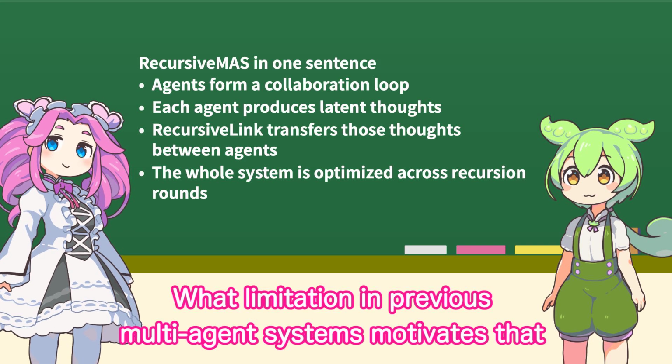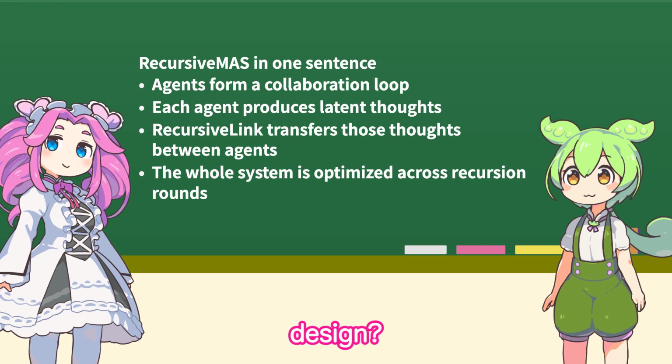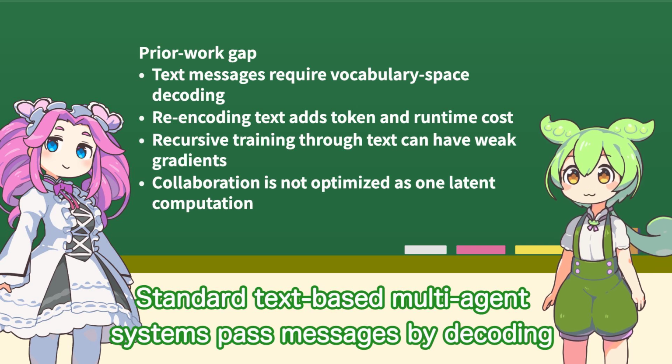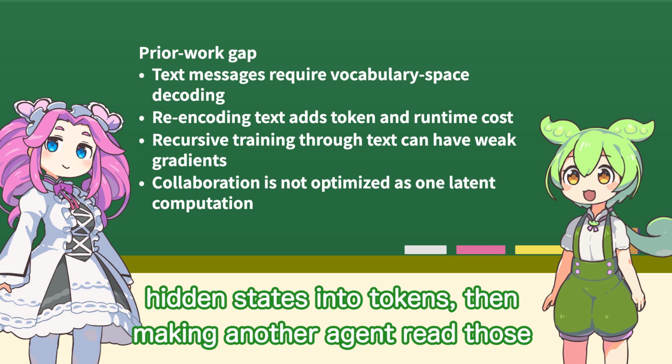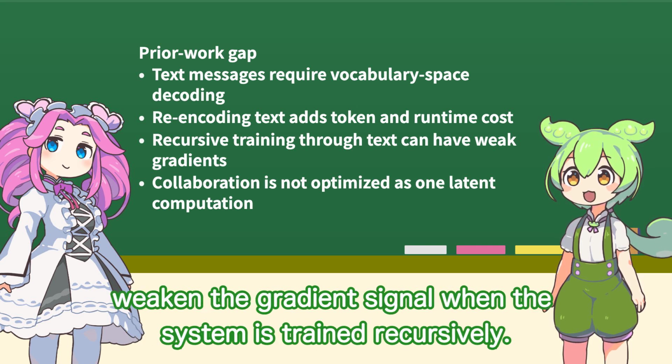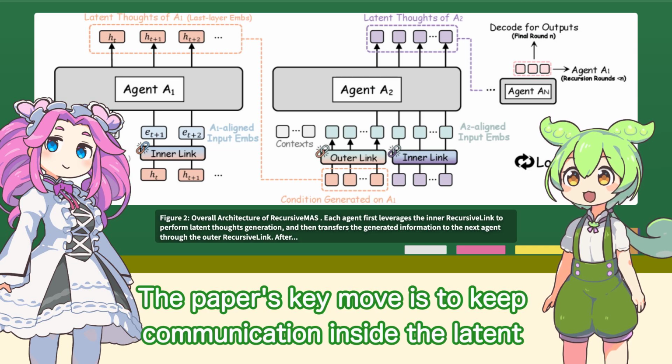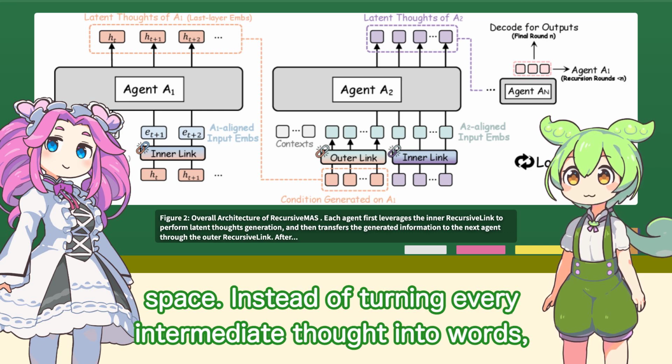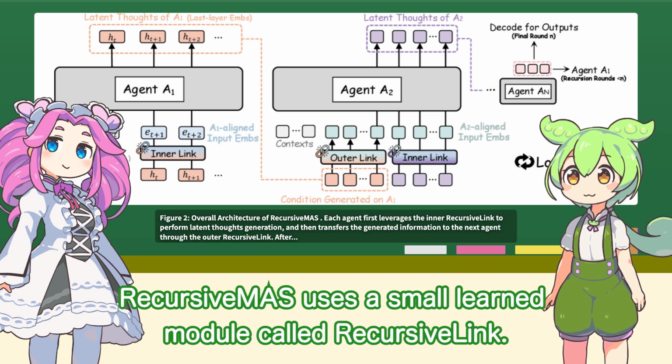What limitation in previous multi-agent systems motivates that design? Standard text-based multi-agent systems pass messages by decoding hidden states into tokens, then making another agent read those tokens again. That makes collaboration expensive. The paper's key move is to keep communication inside the latent space. Instead of turning every intermediate thought into words, Recursive MAS uses a small learned module called Recursive Link.